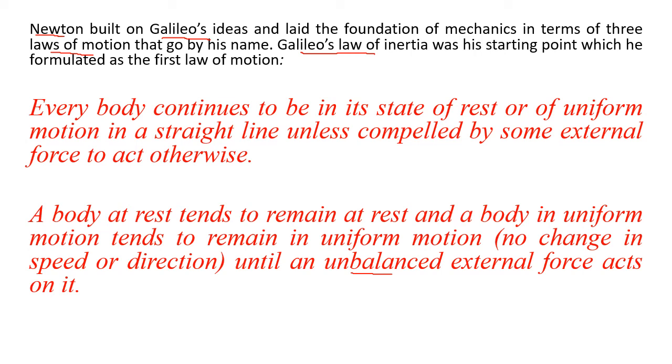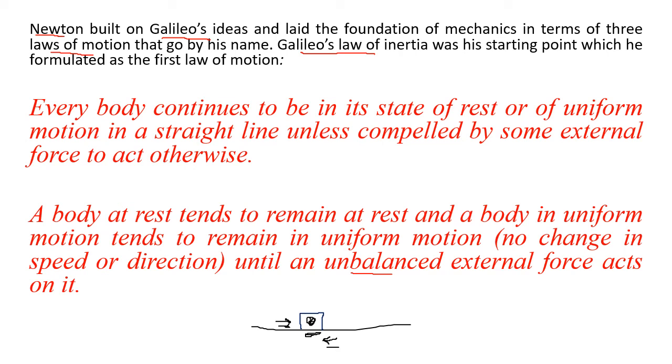Imagine on a surface we have a box. Now a man is pushing this box. Now we just learned that because of the contact of the floor and the box, there will be a frictional force which is in the opposite direction. So if the force of the man and the frictional force balance each other, then the net force becomes 0. So this body will not move at all.